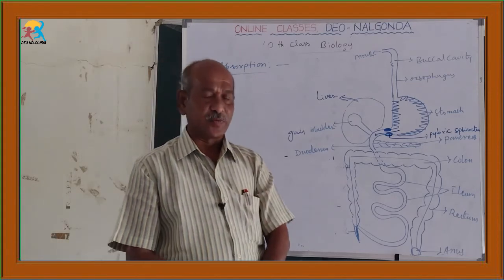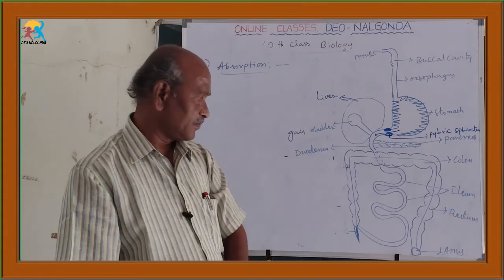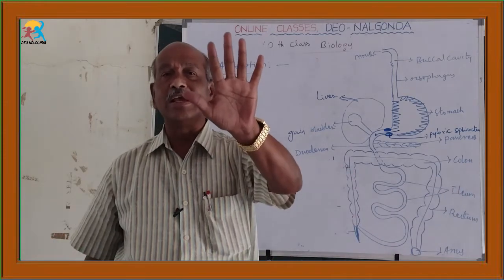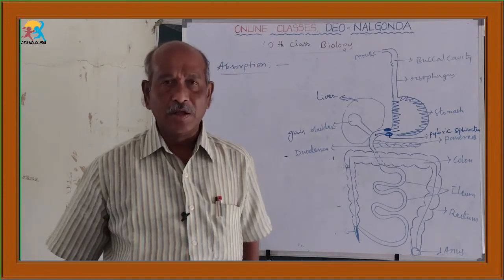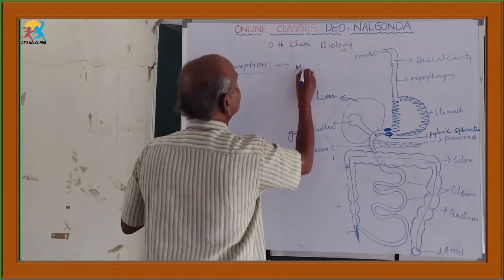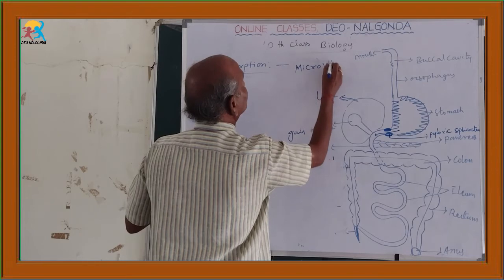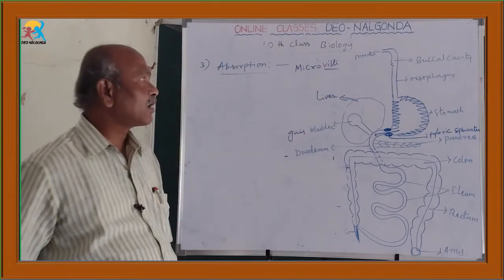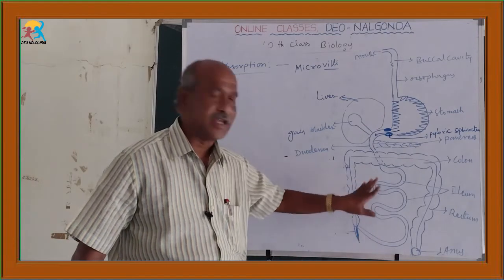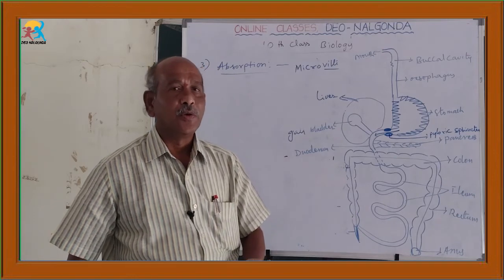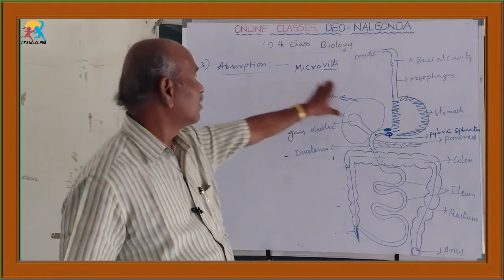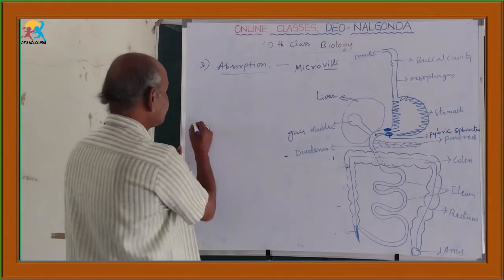How does this absorption take place, and where? In the inner walls of the ileum, many finger-like projections are present. These finger-like projections are called villi. Villus is singular, villi is plural. Once again, the inner wall of the ileum consists of many finger-like projections, called villi.